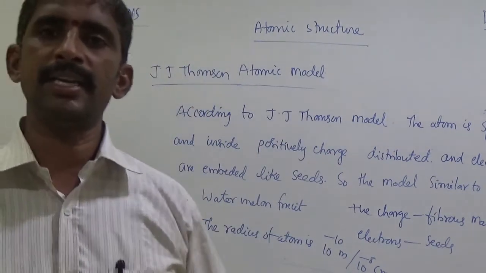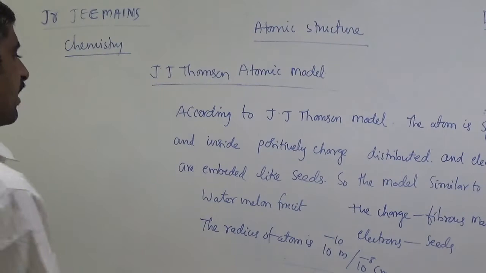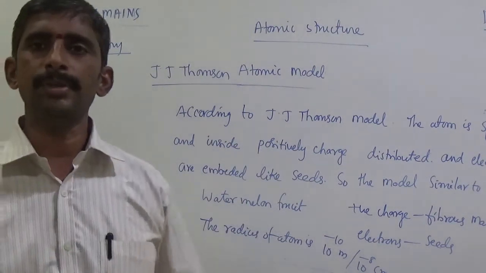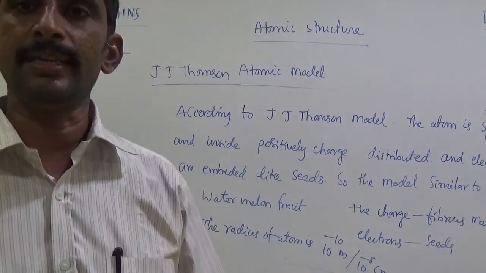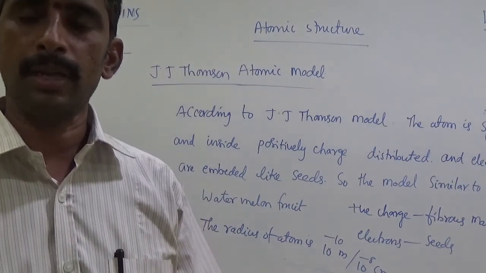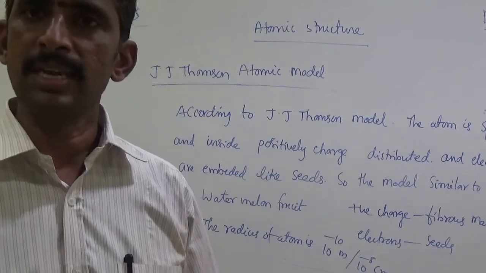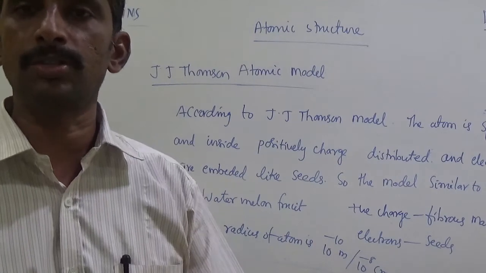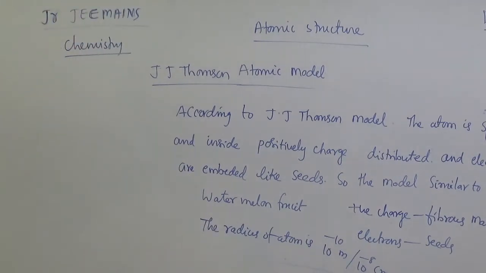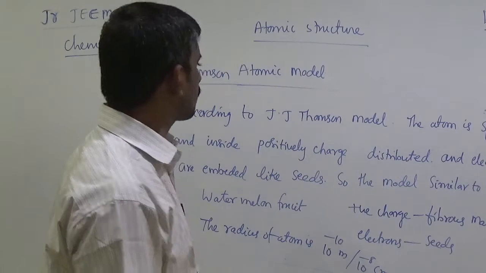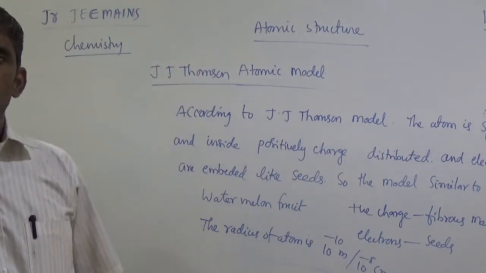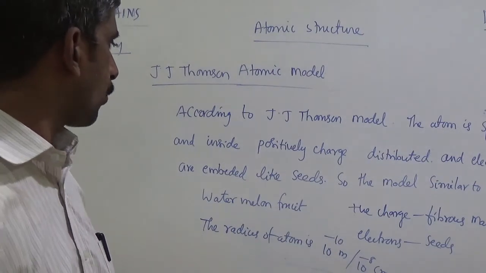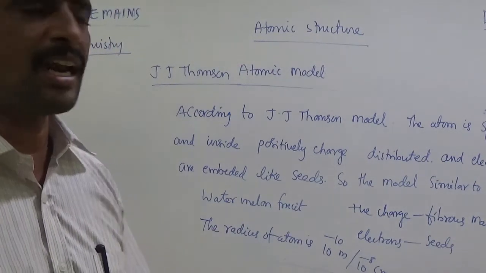10 to the power minus 10 meters. The radius of atom is J.J. Thomson. So according to J.J. Thomson, the atom is a spherical shape containing electrons embedded like seeds, and the inside of the atom has positively charged material distributed like fibrous material. The atom is like the watermelon fruit generally.